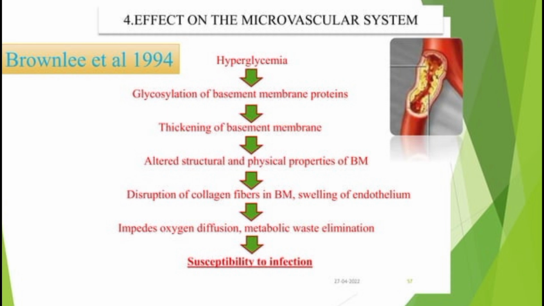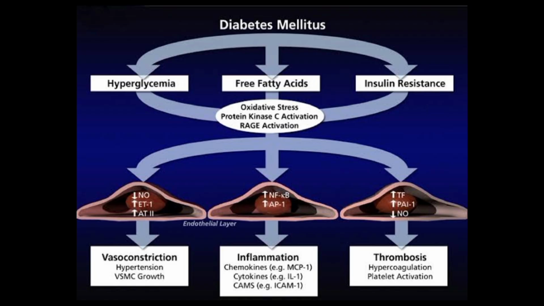Microvascular changes and reduced blood supply. Diabetes can cause changes in the microvasculature, the small blood vessels that supply nutrients and oxygen to the tissues. Thickening of blood vessels. Chronic hyperglycemia can lead to thickening of the basement membrane in small blood vessels, including those that supply the gums. This thickening can reduce blood flow and oxygen supply to the gingival tissues, impairing their ability to heal and defend against infection.